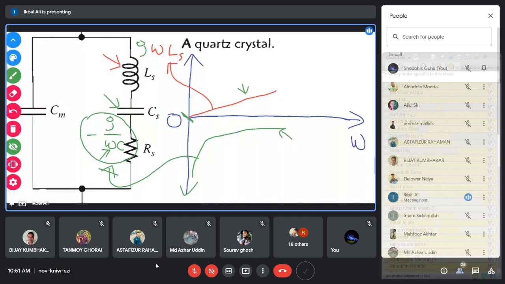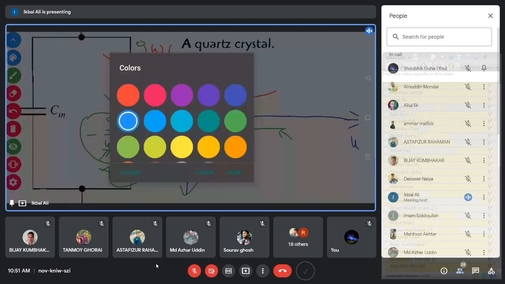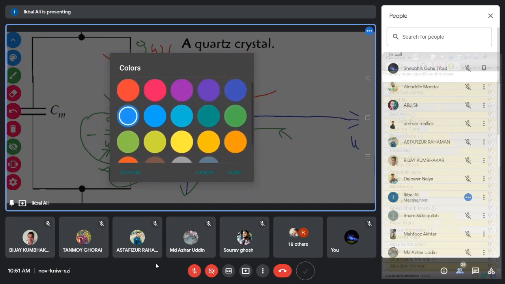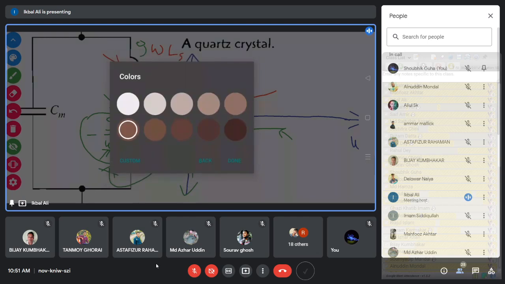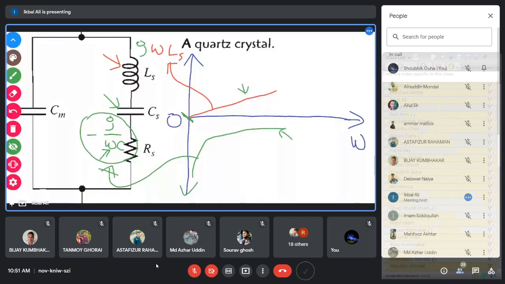Then very carefully notice what is actually happening here. I need to choose a different color. Okay, I choose this one. So you now see, when you add these two impedances of the inductor and capacitor, you have to add these two curves. Suppose at this point, I hope that you can see the marking.